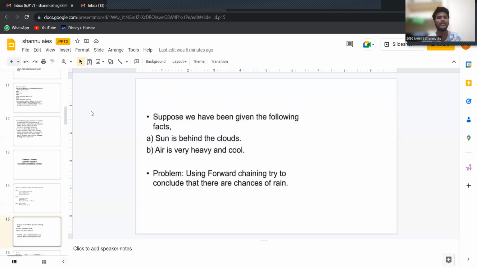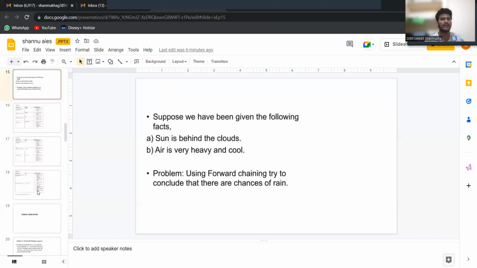Suppose we have been given the following facts: the sun is behind clouds, and the air is very heavy and very cool. Then, using forward chaining, we try to conclude that there are chances of rain.